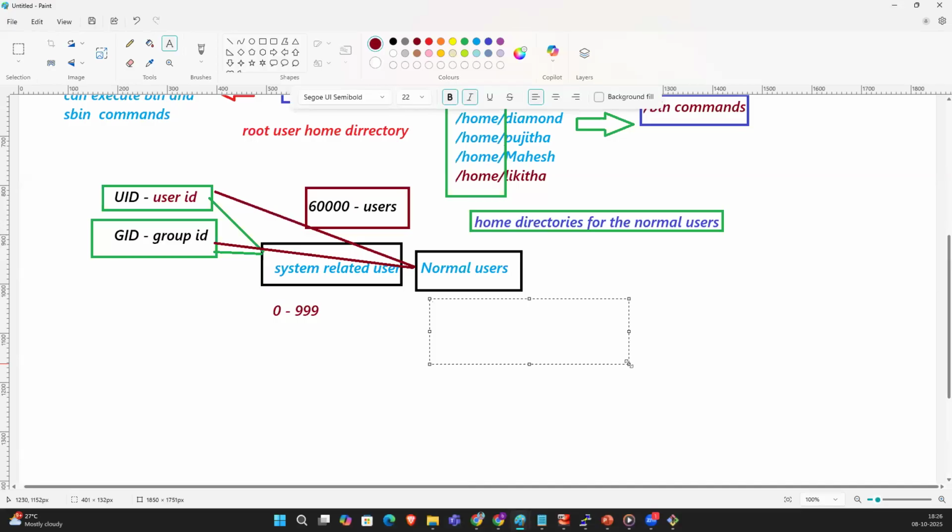From 1000 onwards, a normal user's UID will start. So 1000 to 60,000 is for normal users.